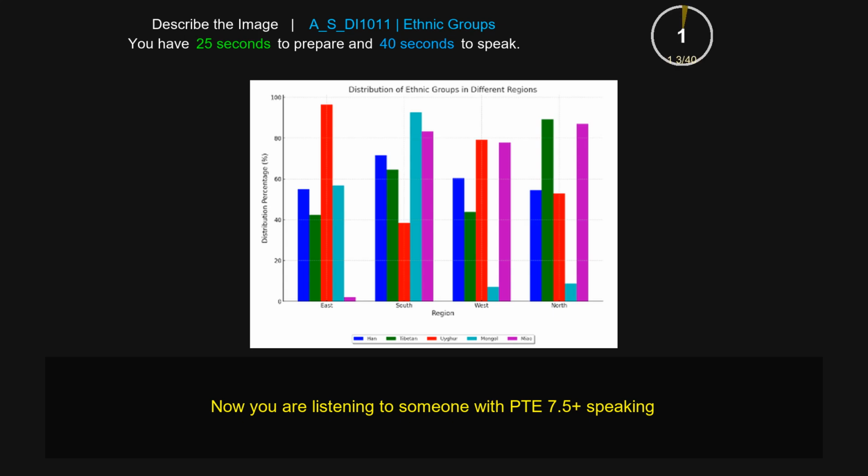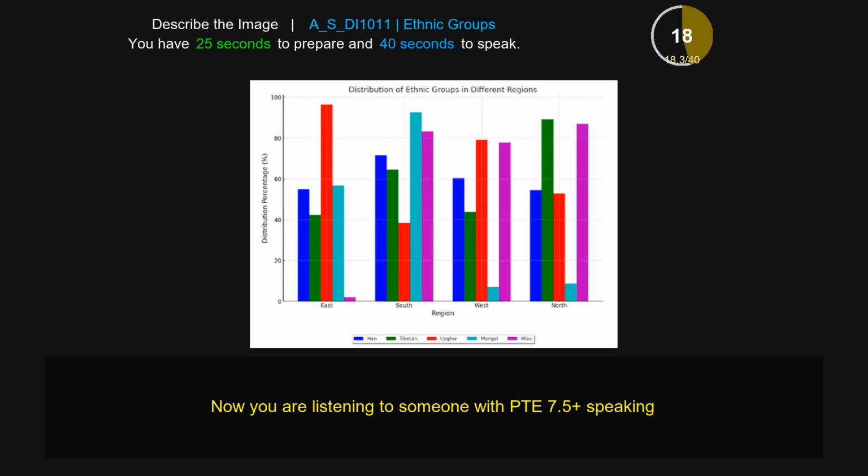By looking at the bar graph, we can see that the image is about distribution of ethnic groups in different regions. If we compare the data, I can see East is the highest, which is covered by 90%. On the other hand, West is the lowest, which is covered by 80%. Moreover, the image is also showing comparison between South and North.